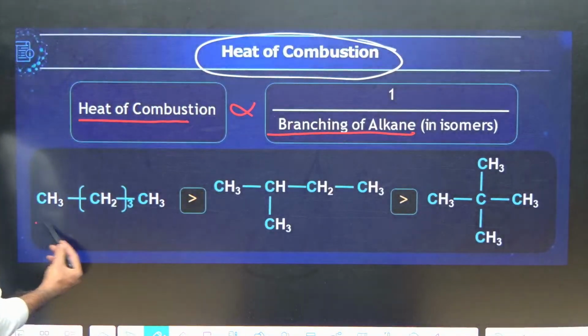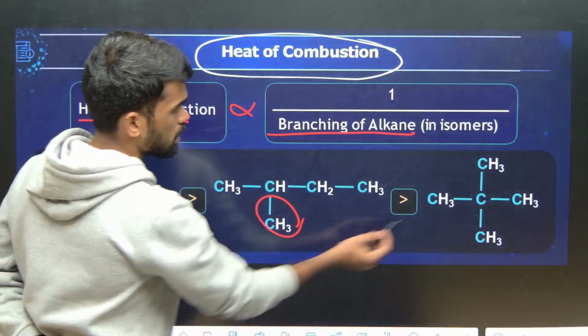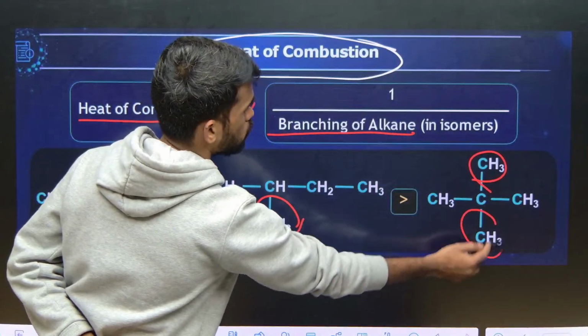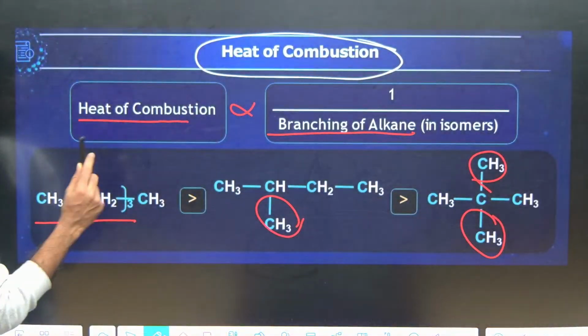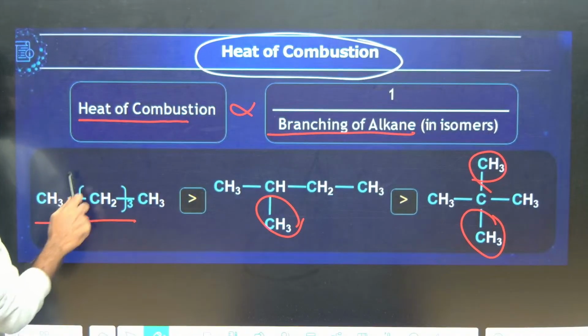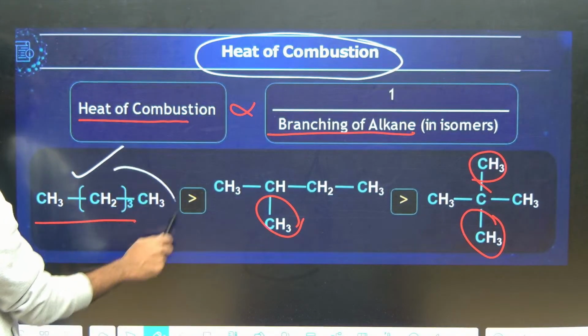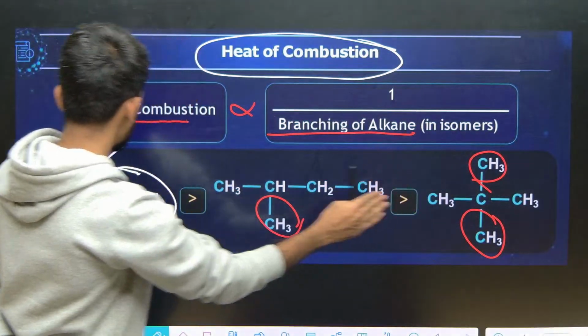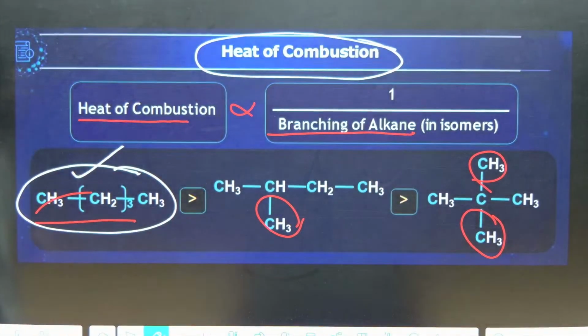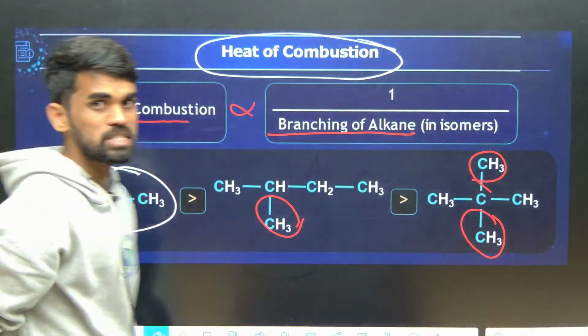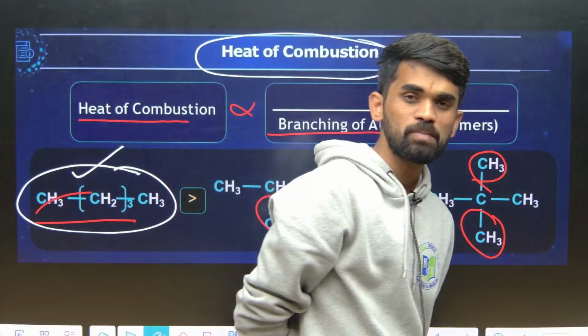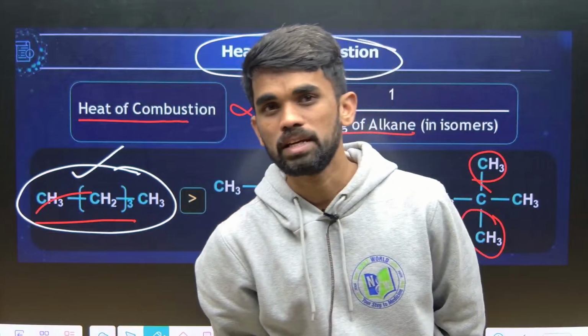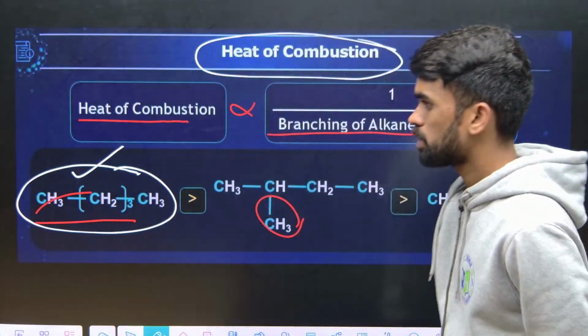This is a straight chain, this has one branch, and this has two branches. So the more the number of branches, the lower the heat of combustion. Here the straight chain has the highest heat of combustion, then the little branched one, and then the more branched one. So this will be the order of heat of combustion. It depends on the branching of the alkane. The more the number of branches, the lower the heat of combustion. Remember this point.